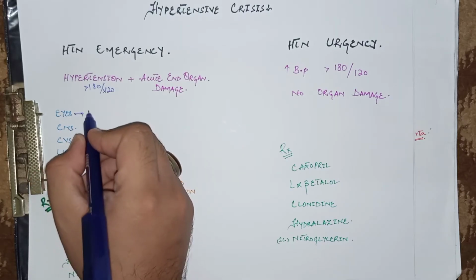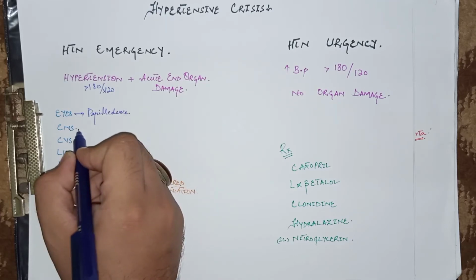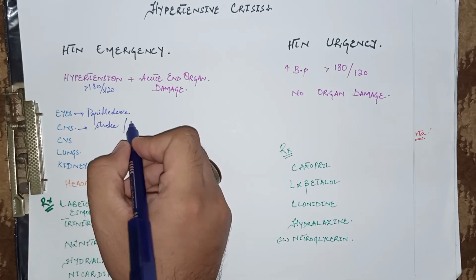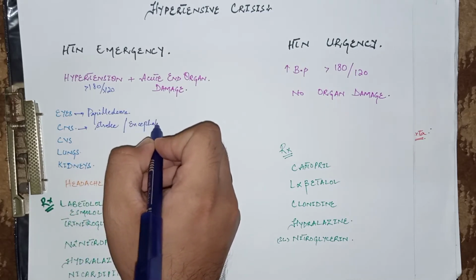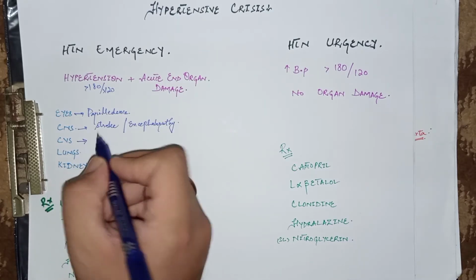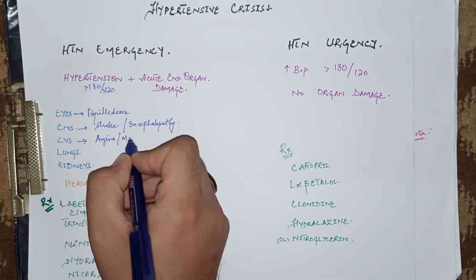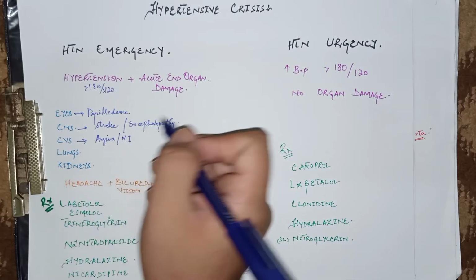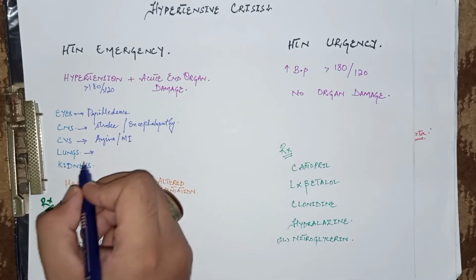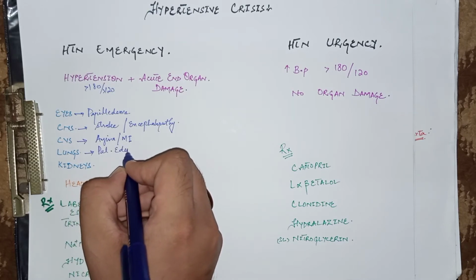In the eyes, the patient may have papilledema, and in the CNS, the patient may develop a stroke because of the hypertension, or along with the stroke, there is encephalopathy and papilledema. So these are the CNS features. In the CVS, the patient may have angina, either stable or unstable, or maybe the patient has myocardial infarction that is presented with the complaint of severe chest pain. And in the lungs, due to heart failure, maybe the patient has pulmonary edema because of the severe hypertension.